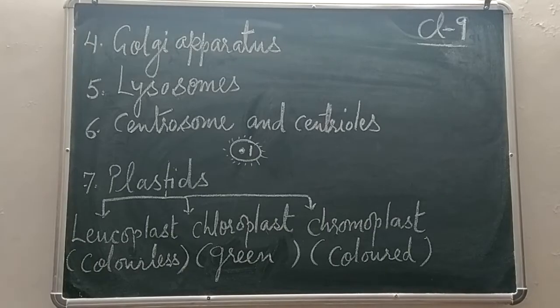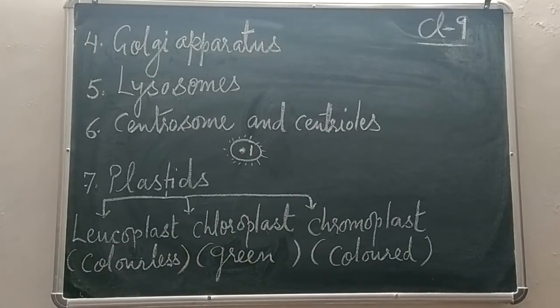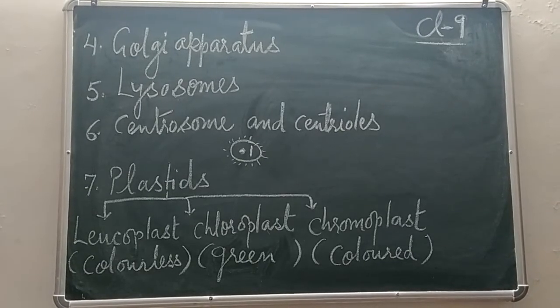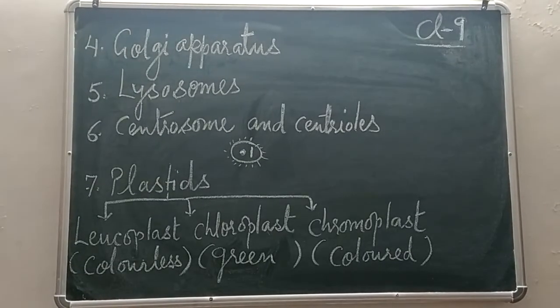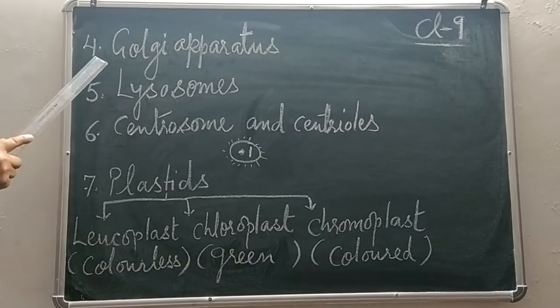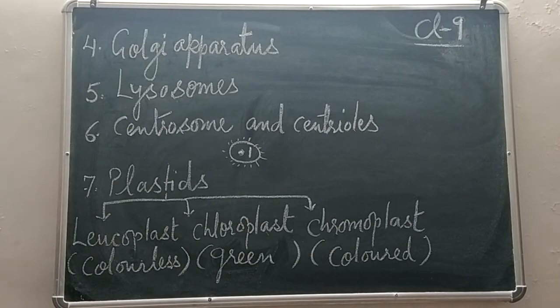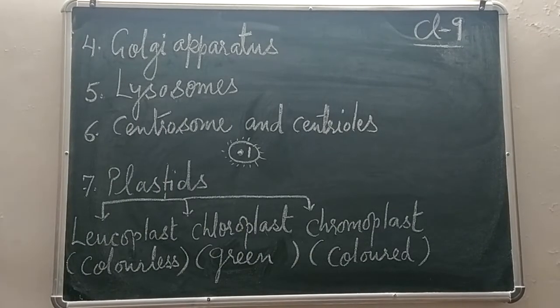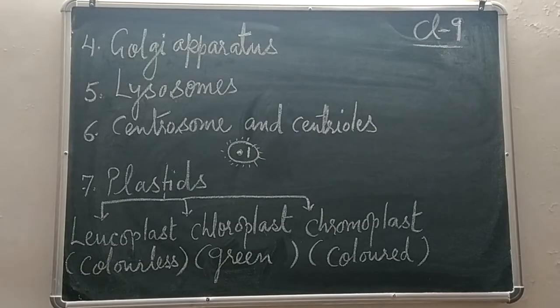This video is in continuation with my previous videos from the chapter Cell, the Unit of Life. Now in this video, I will be explaining to you about the remaining organelles. 3 organelles I had already explained to you. These were endoplasmic reticulum, ribosomes and mitochondria.